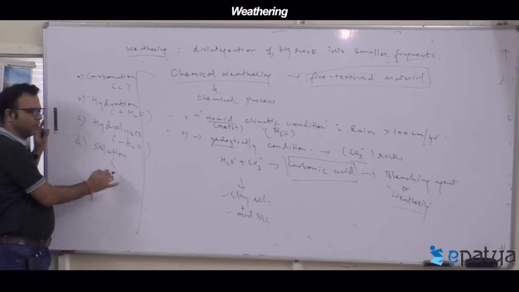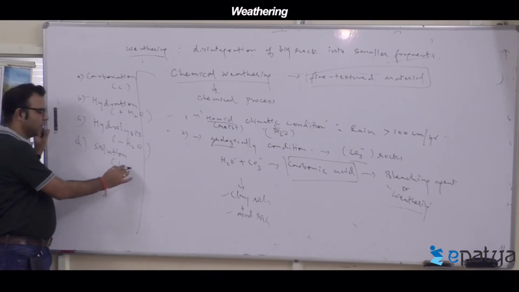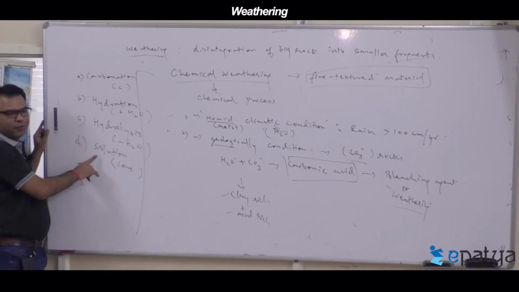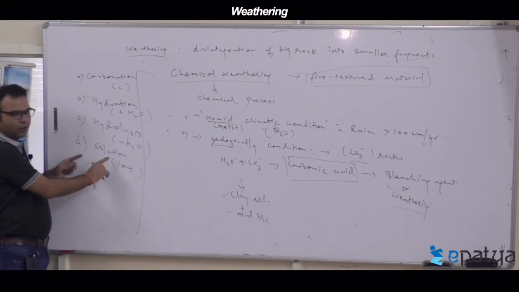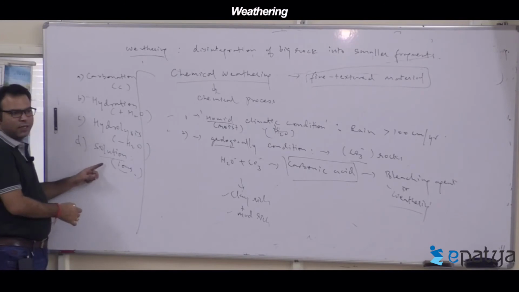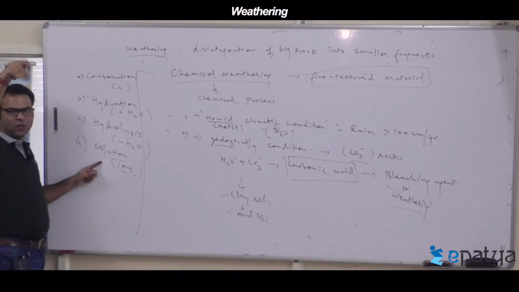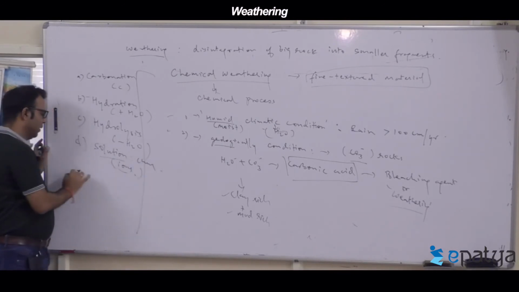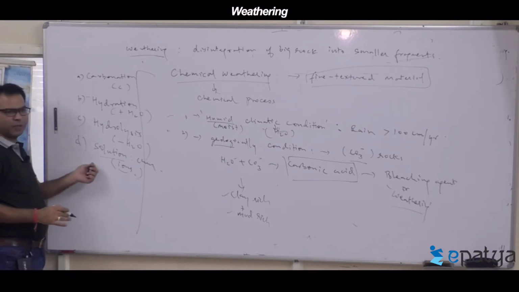When it's called a solution, it means the material just turns into ions, dissolving actually. The material dissolves and becomes a part of the solution, the solute, and any material that dissolves in water is called a solution. So which state does it turn into? When it dissolves, it turns into an ionic state. You already know, suppose when salt, NaCl, dissolves in water, it becomes Na positive and Cl negative. It's called the ionic state, so it becomes a charged particle. It's called a solution. Solution is a chemical format.